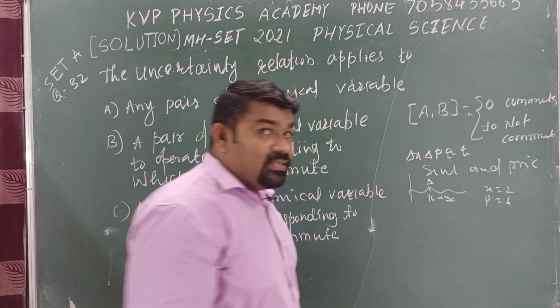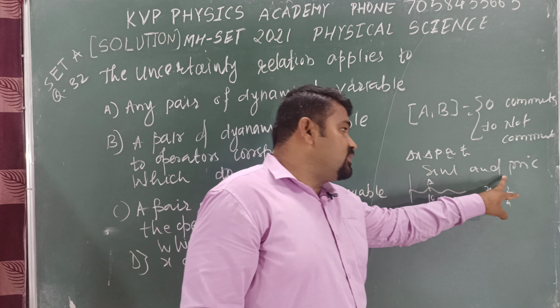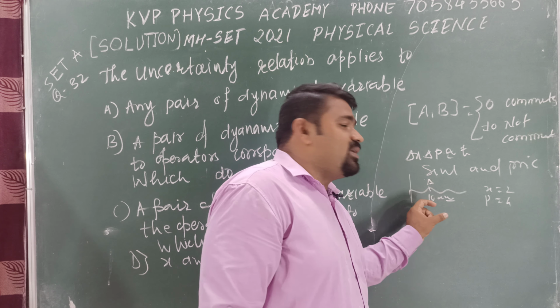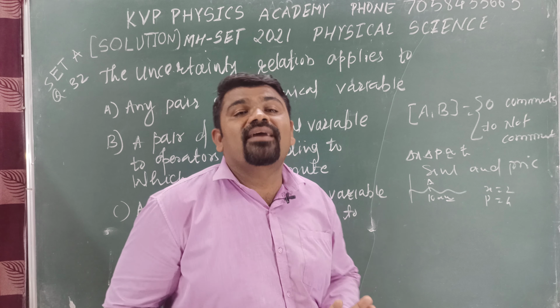We can measure them separately at a different time and get 2 and 4, and measuring at the same time we again get 2 and 4. Then we can say they commute with each other.